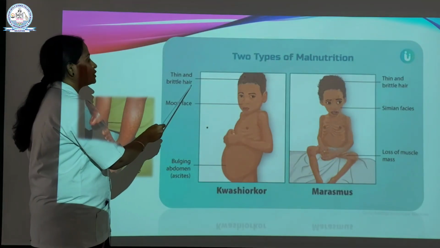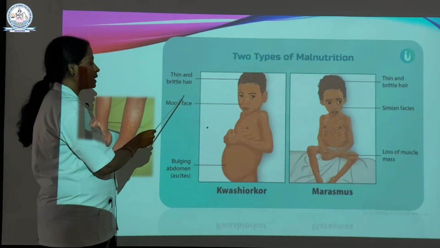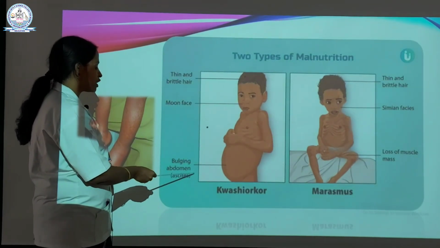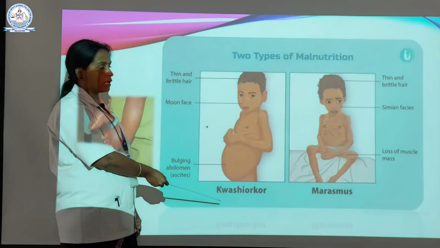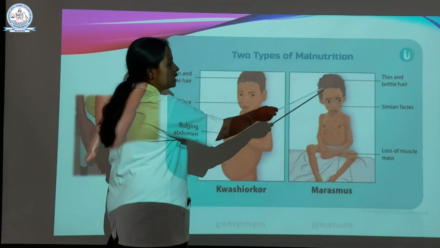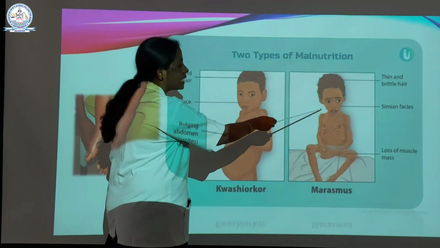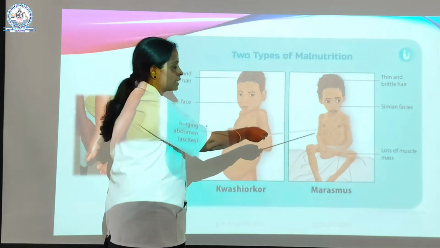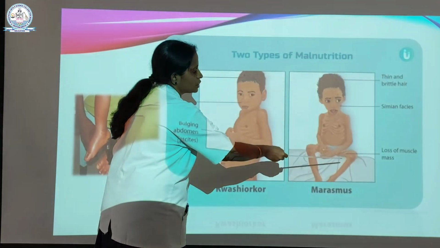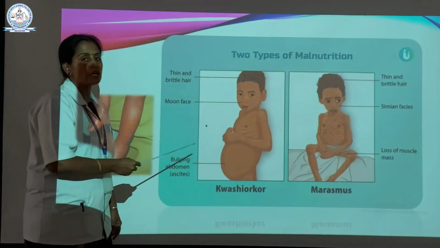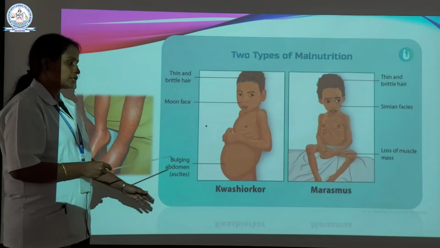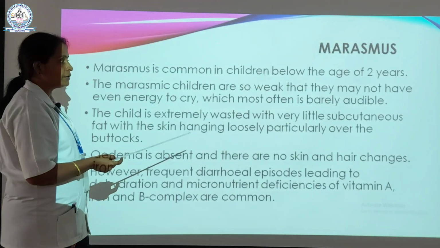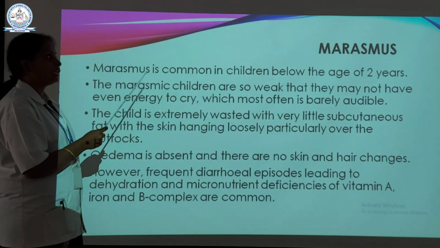The first one has thin and brittle hair, moon face and bulging of the abdomen in kwashiorkor. In marasmus, thin and brittle hair will occur, and this is called simian face or monkey's face, and there is loss of muscle mass. So this is the picture representation of kwashiorkor and marasmus. Next slide. Now let's see about marasmus.